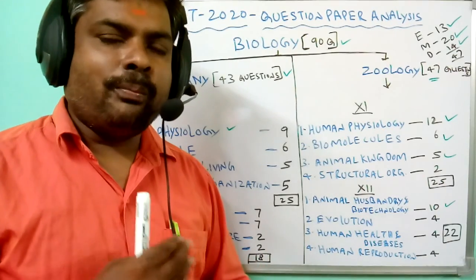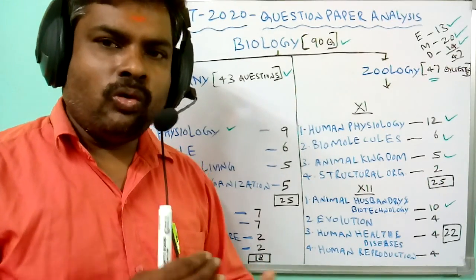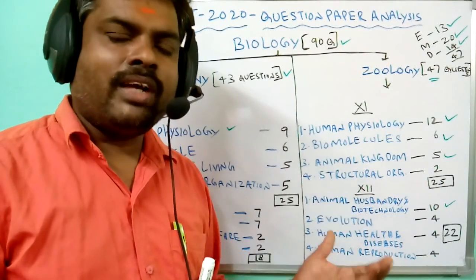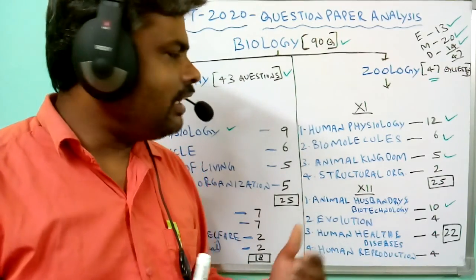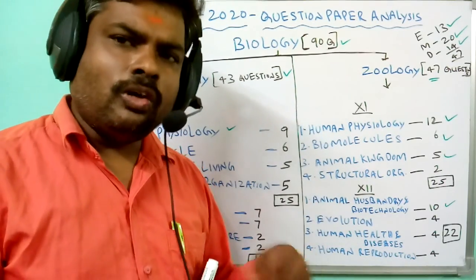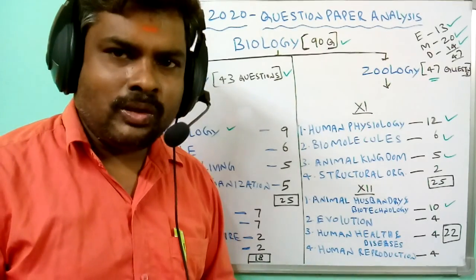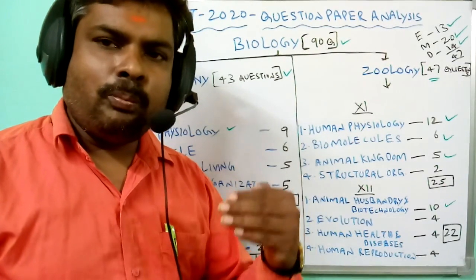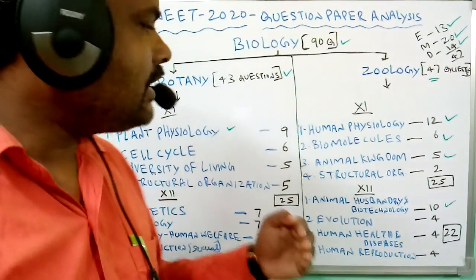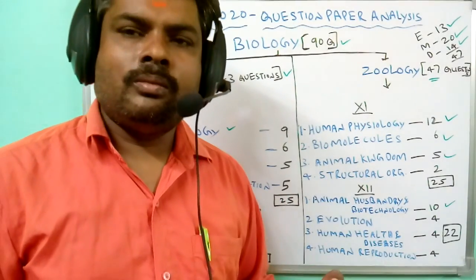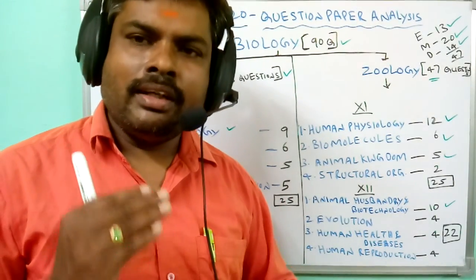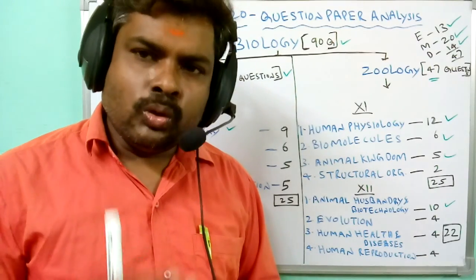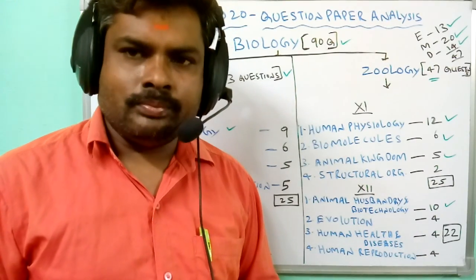Based on that, you prepare well. This is only the basic analysis. Most of the questions come in this pattern only. So analyze previous question papers also, and based on that make one systematic plan for preparing for the NEET exam. You will definitely get a good score in the NEET exam.